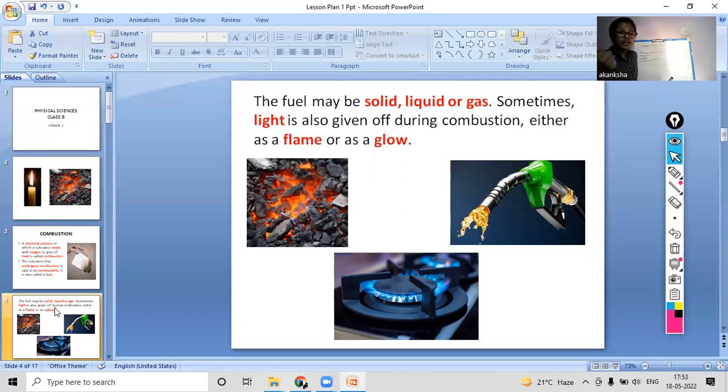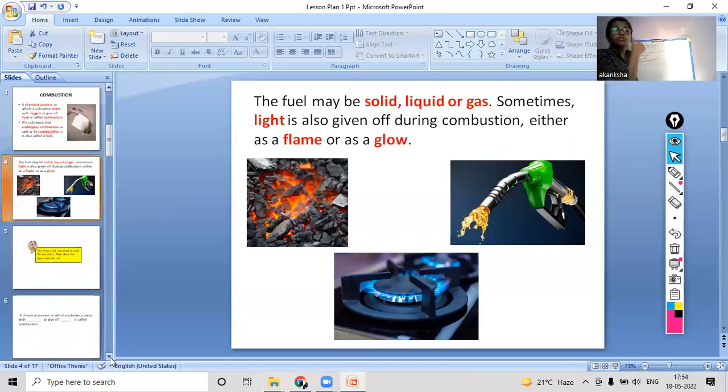So what we learned from these pictures is that fuel can be of three types. And what are these three types? They can be solid, like for example coal. They can be liquid, like petroleum, and then they can be in the gaseous form, that is the LPG or the CNG. So now are you clear with the concept of combustion and the fuel or the combustible substances? Yes, okay. So now we will move on ahead and see some more details about the combustion.